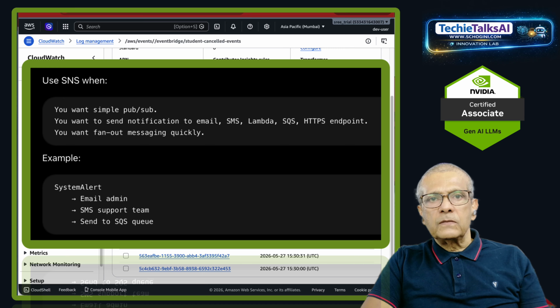When to use SNS: when you want simple pub sub. You want to send notification to email, SMS, Lambda, SQS, HTTPS endpoint. You want fan out messaging quickly. Example, system alert, email admin, SMS support team, send to SQS queue, etc.